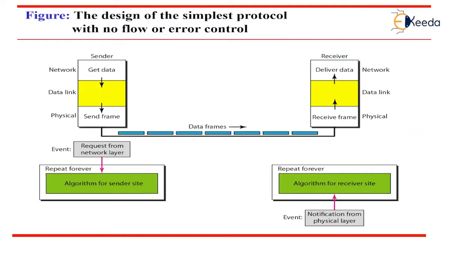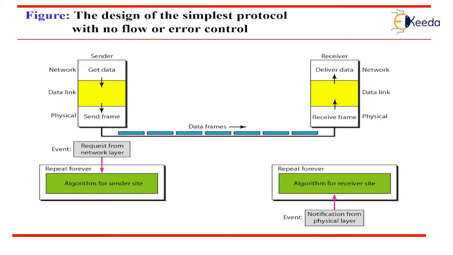From this figure, we can make some conclusions. The sender side cannot send a frame until its network layer has a data packet to send. The sender side cannot deliver the data packet to its network layer until a frame arrives. If the protocol is implemented as a procedure, we need to introduce the idea of events in the protocol.